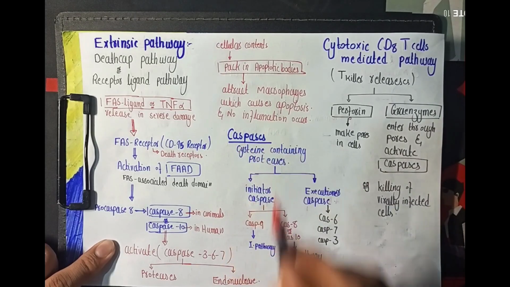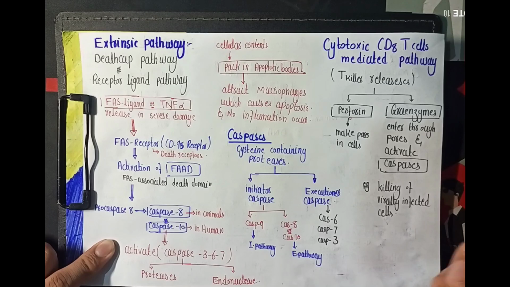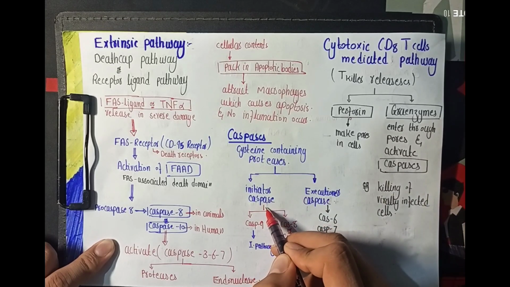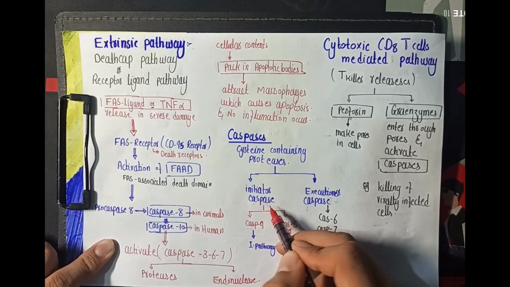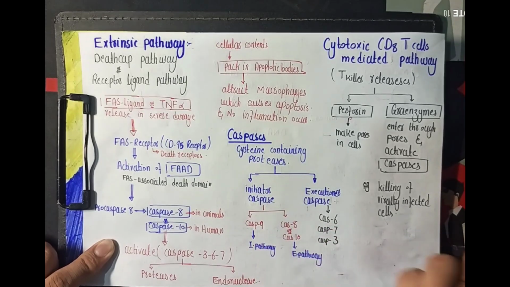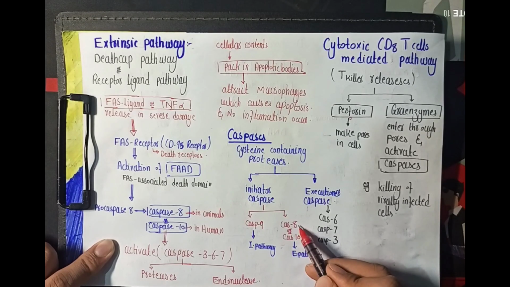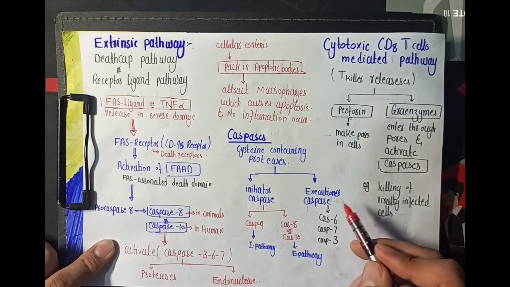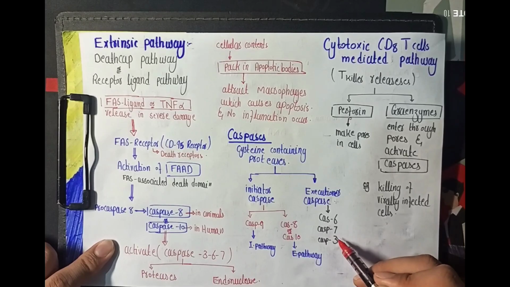अब हम बात करते हैं about the caspases. तो caspases are the cysteine containing protease enzymes and these caspases may be initiator caspase or the executioner caspase. जो initiator caspases हैं, they include the caspase 9 which is present in the intrinsic pathway and the caspase 8 or the caspase 10 which are present in the extrinsic pathway, and the caspase 8 is found in the animal whereas the caspase 10 is found in the human, and the executioner caspases involve caspase 3, 6 and the 7.